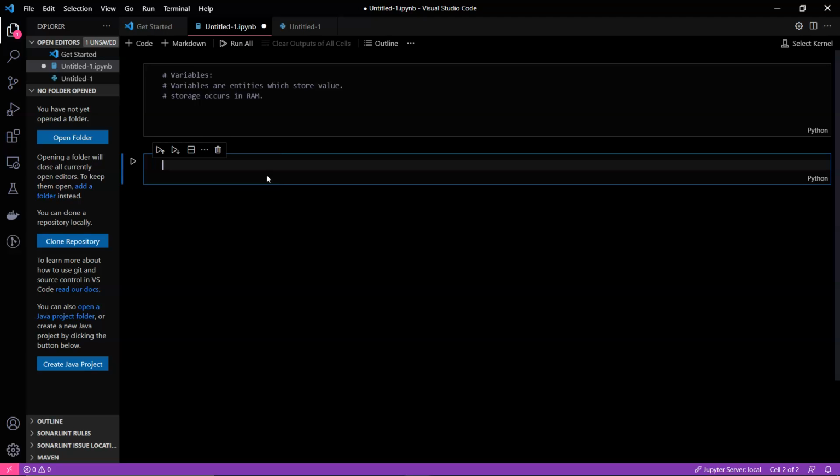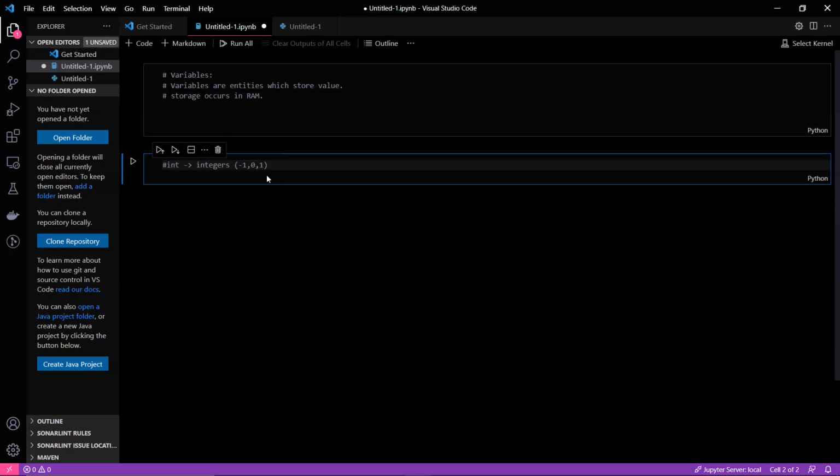Let's see in Python how variables store the value. Let's first talk about the data types in Python. We have the int data type. Ints are integers, and integers can be negative, 0, or positive.